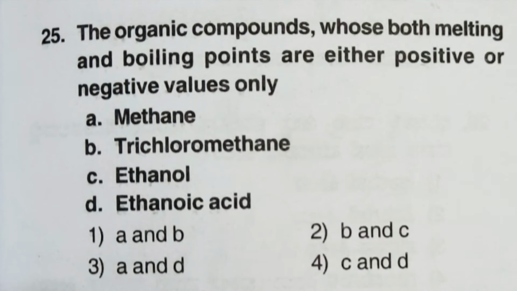The organic compounds whose melting and boiling points are both either positive or negative values only. So when we look at the options, methane, trichloromethane, ethanol, ethanoic acid, methane and ethanoic acid will show both melting and boiling point as either positive or negative. So the third option is the right answer.